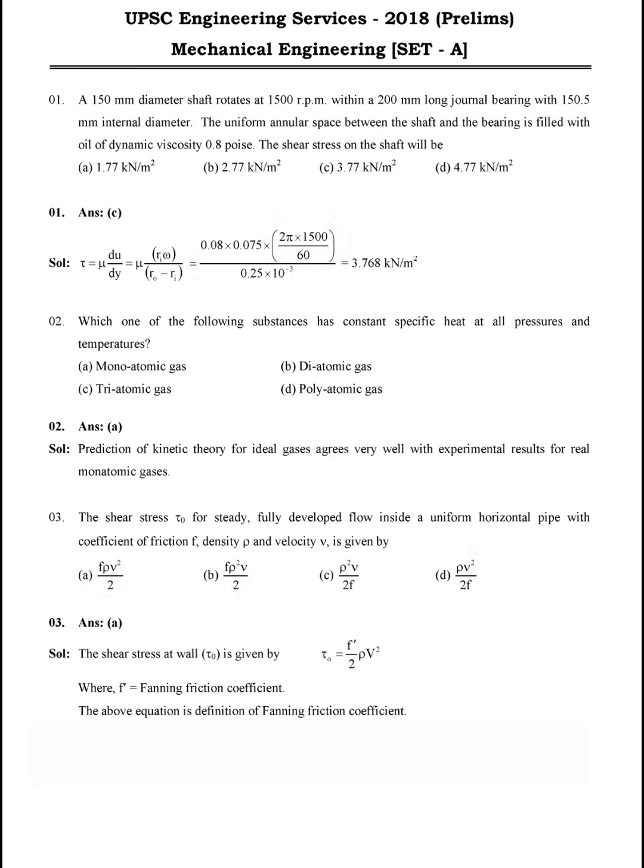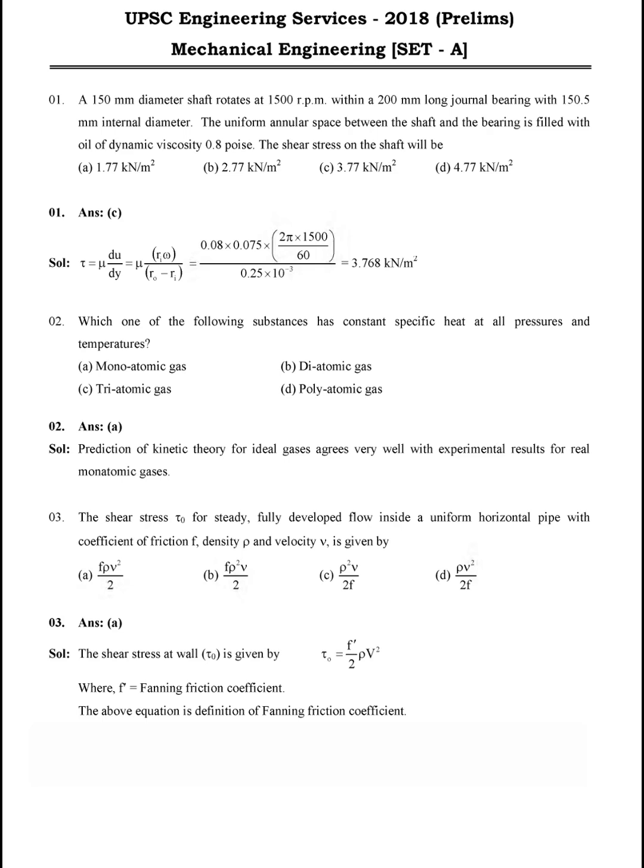The shear stress tau for steady fully developed flow inside a uniform horizontal pipe with coefficient of friction f, density rho and velocity v is given by: f rho v square divided by 2. This is the shear stress formula. So what is the shear stress formula? That is f rho v square divided by 2.